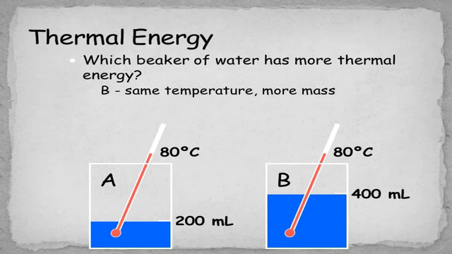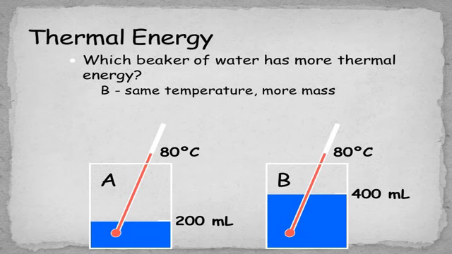I will ask you one very simple question about thermal energy. Which beaker of water has more thermal energy? You can compare the two beakers here, beaker A and beaker B. The temperature is the same, but B has more thermal energy. Why does B have more thermal energy? Because B has twice the water.